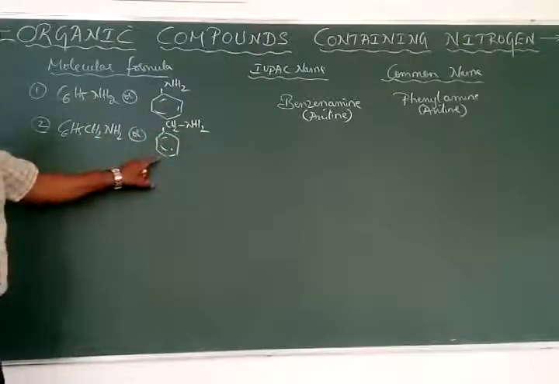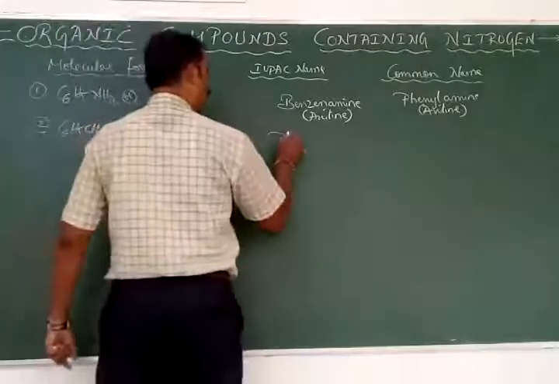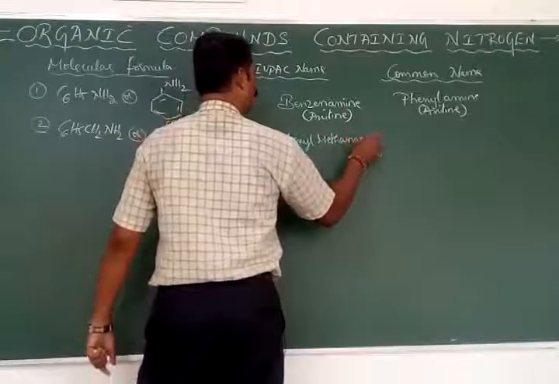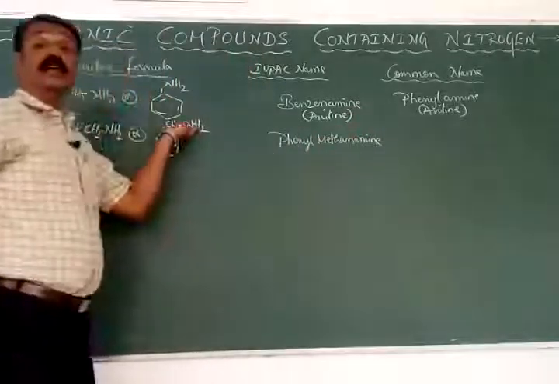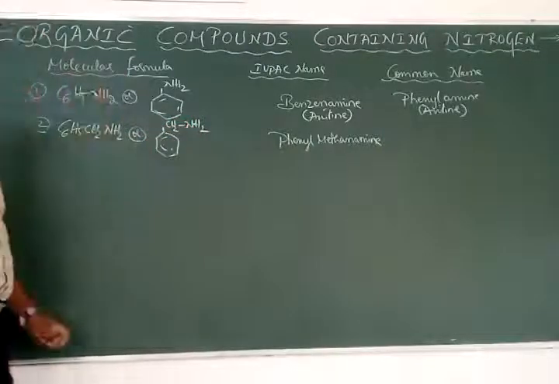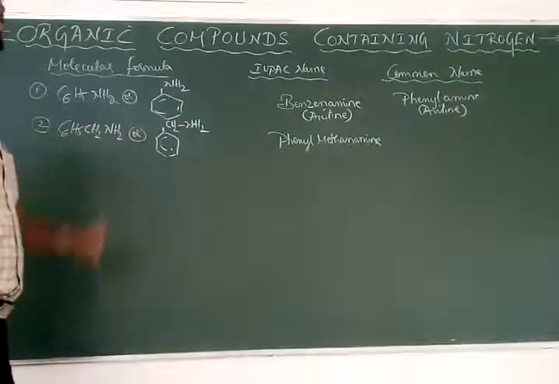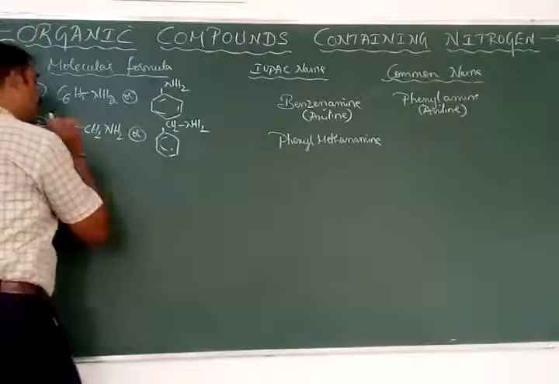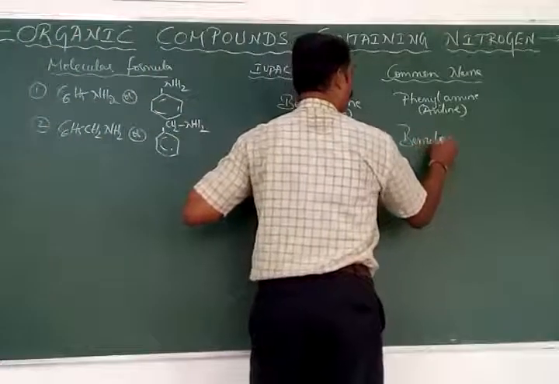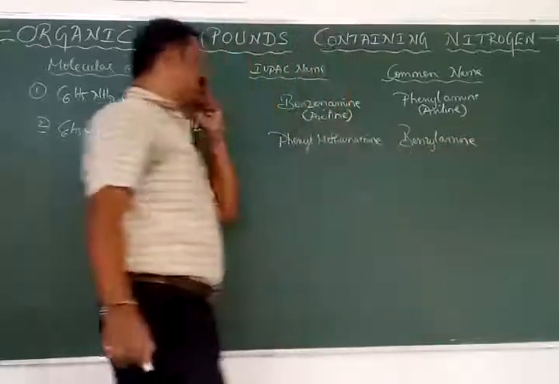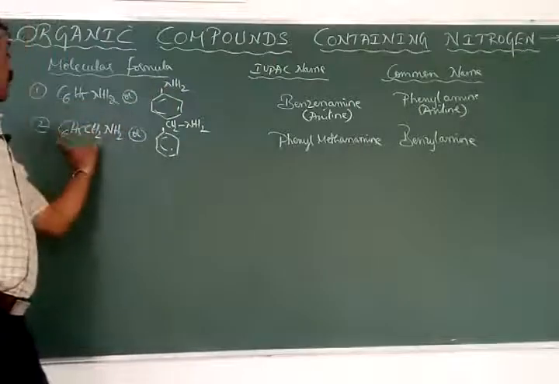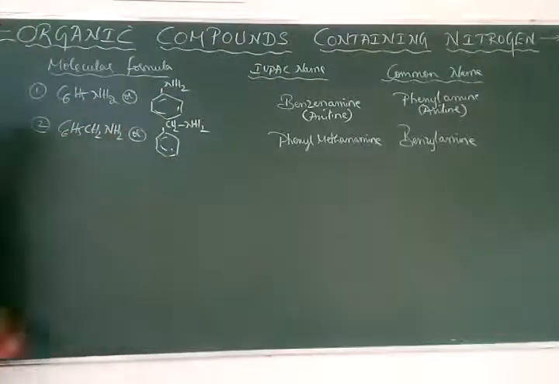Then the substituent is what? Phenyl. Therefore it is called as phenyl methanamine. Because the root word is just only the one. One means it is called as meth, and the substituent is found to be the phenyl. As it is at the first carbon atom, therefore it is called as phenyl methanamine. And here C6H5CH2 group is called as benzyl. Hence the name of that one is called as benzylamine, because C6H5 is called phenyl, C6H5CH2 is called as benzyl. Hence the name of that one is called as benzylamine.